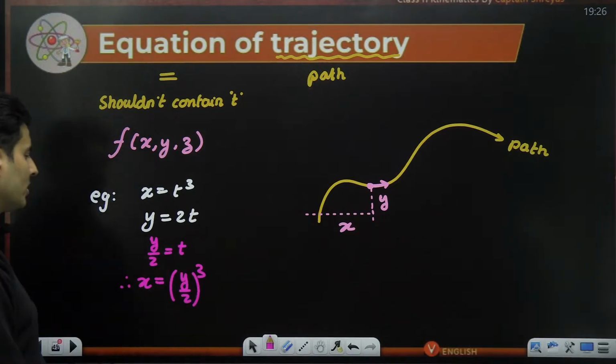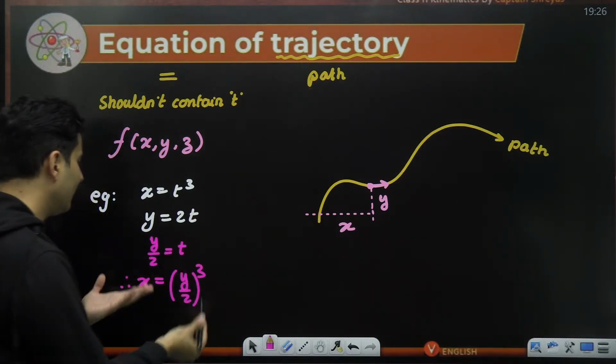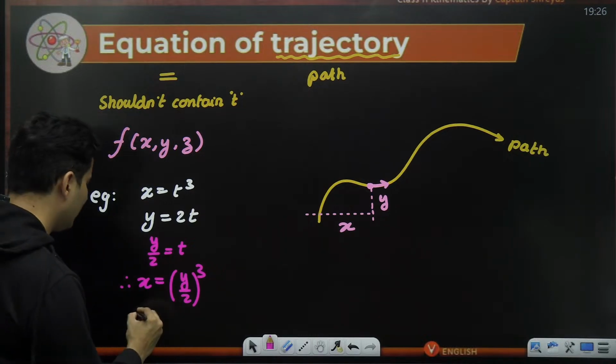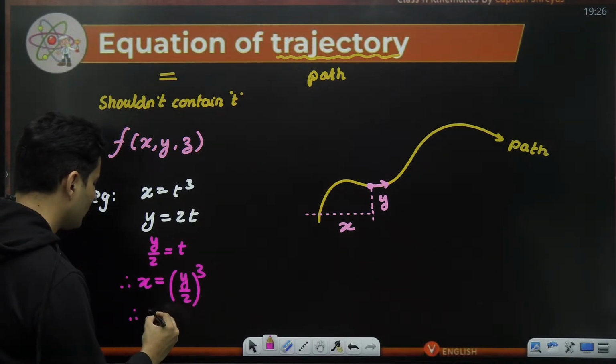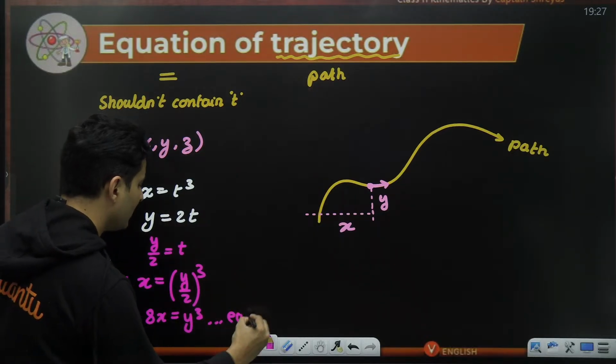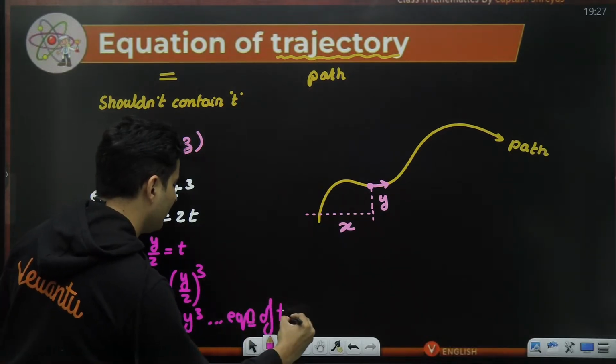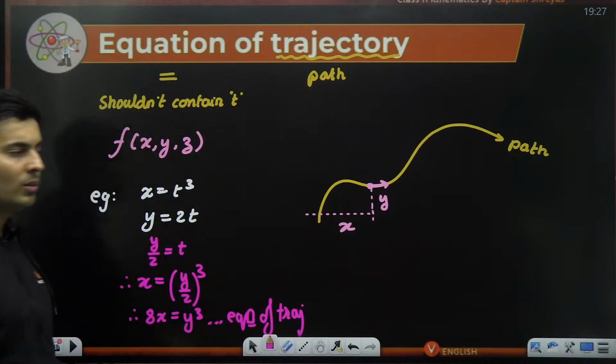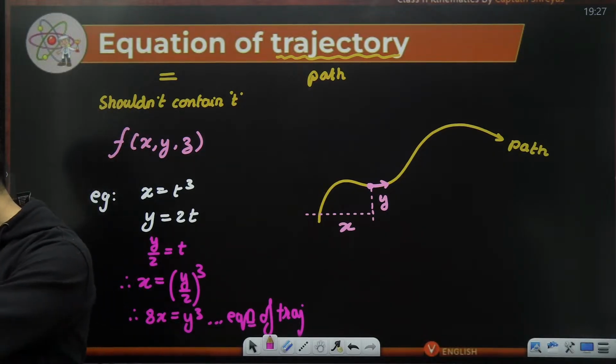That's it. This is the equation of trajectory. If you want, you can play this around. 2 cube is 8, so 8x is equal to y cube. This is your equation of trajectory. Very simple, very straightforward.